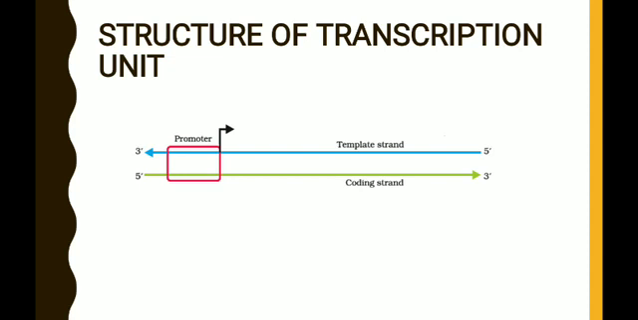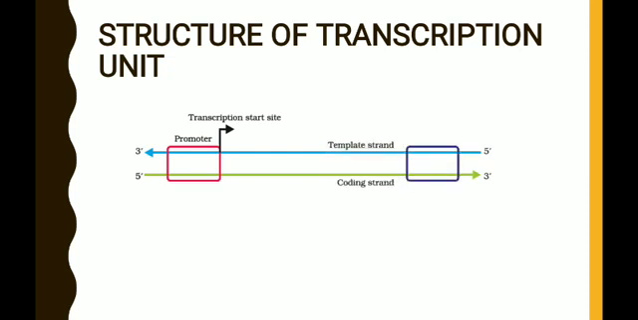So the promoter is located towards the upstream end. Upstream end is nothing but the 5' end. Just observe the diagram. The 5' end of the coding strand is considered as the upstream end, and the promoter is located at the upstream end. So promoter is the site at which the transcription begins. So this is the transcription start site,